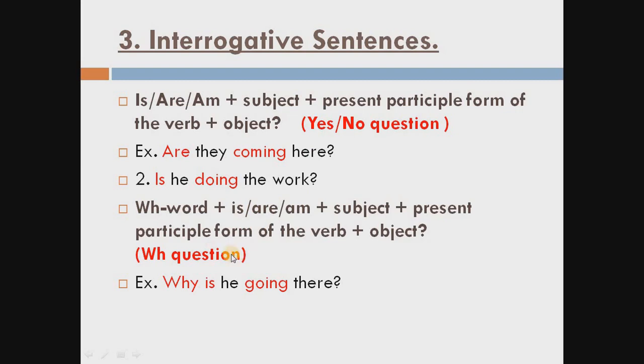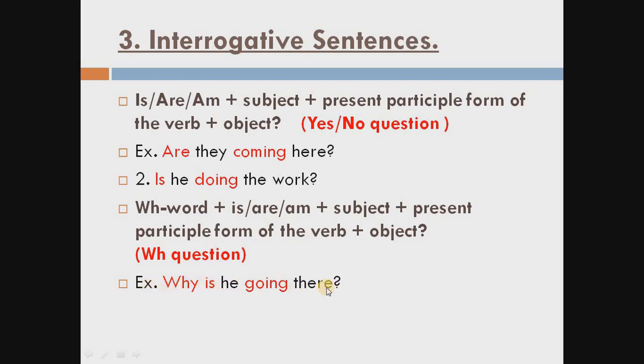Now the WH question. For the WH question, only one thing you have to do: use a WH word before the helping verb. Same pattern, but you use a WH word before the helping verb. The WH word, then is/am/are according to the subject, then verb first form plus ing, that is called the present participle form, then the object. See the example here.